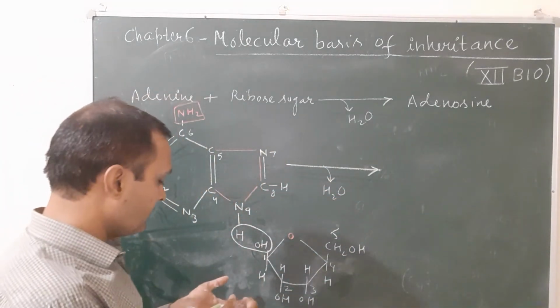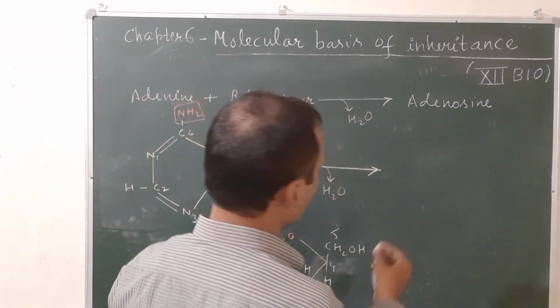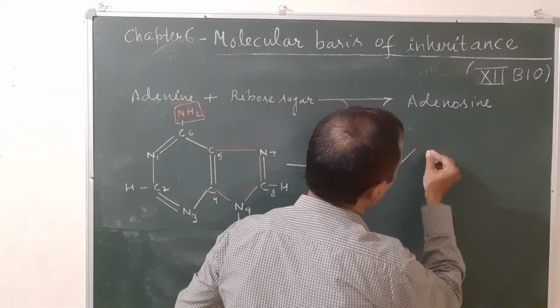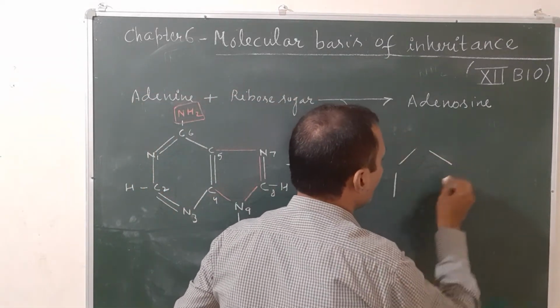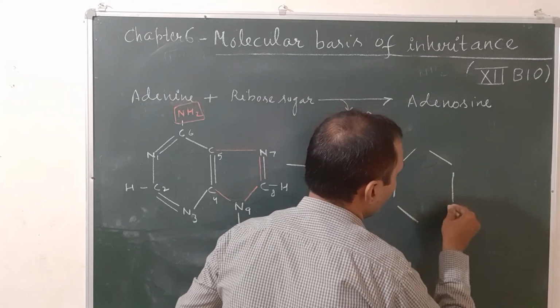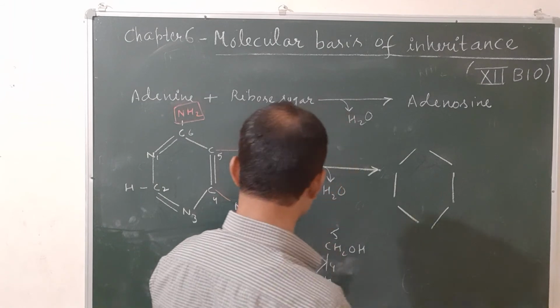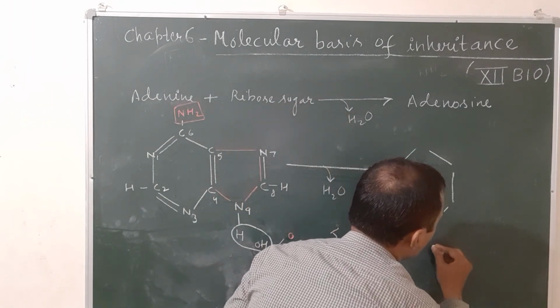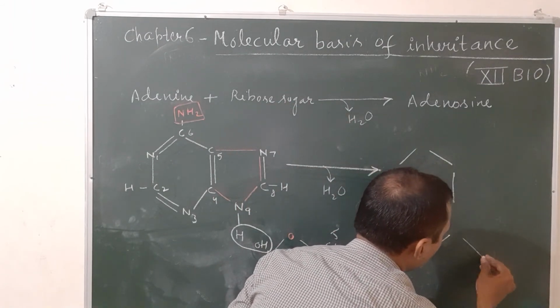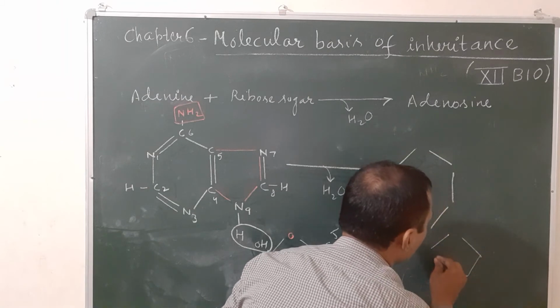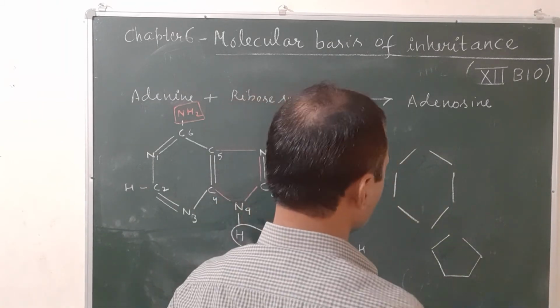The remaining structure you will write again, the remaining structure that you will get after the formation of bond. So after the formation of bond you will get this structure, and this structure is the nucleoside of adenine.